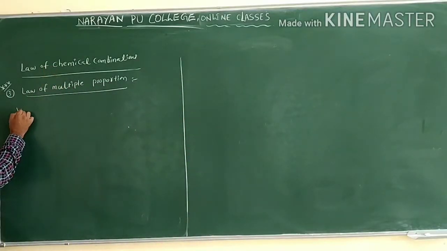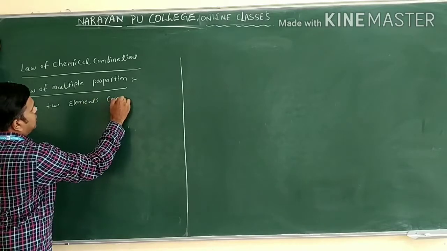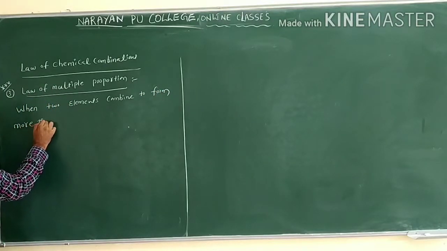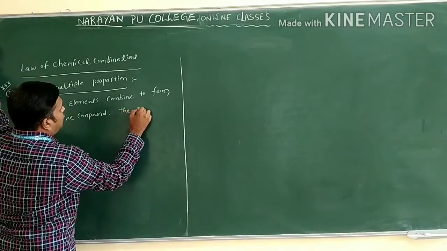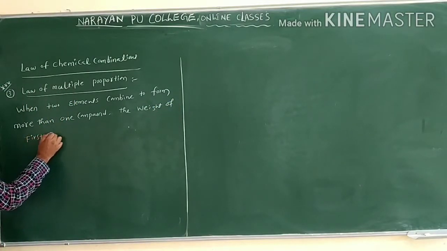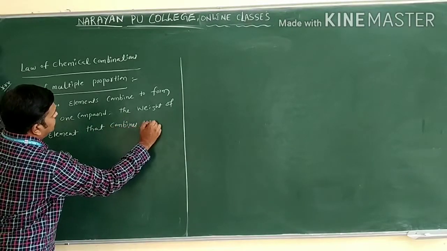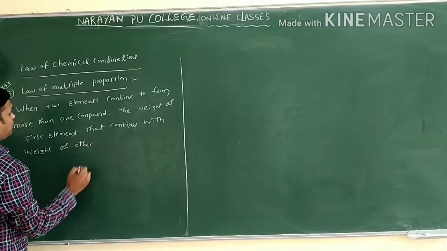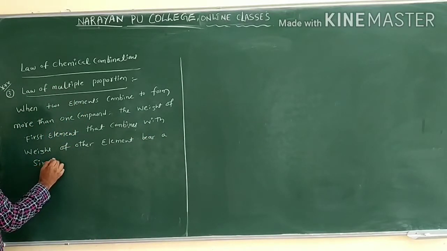Okay, I'll write the definition here. When two elements combine to form more than one compound, the weight of the first element that combines with the weight of the other element is in a simple numerical ratio.